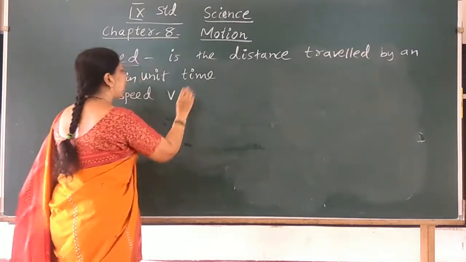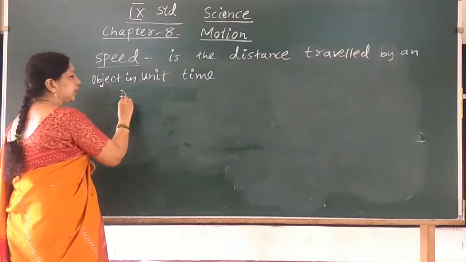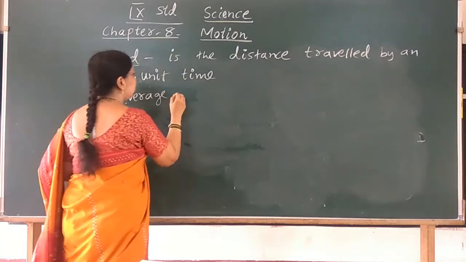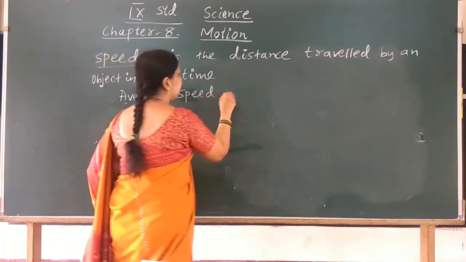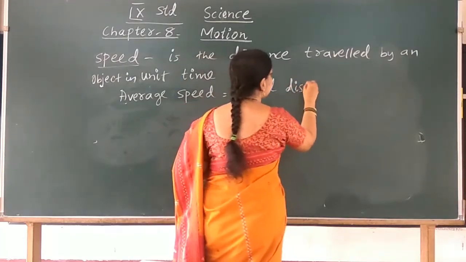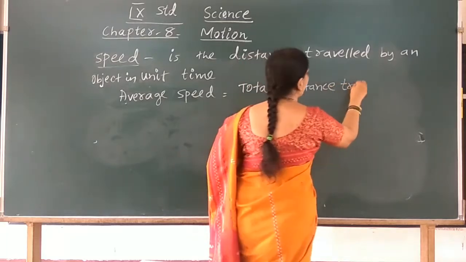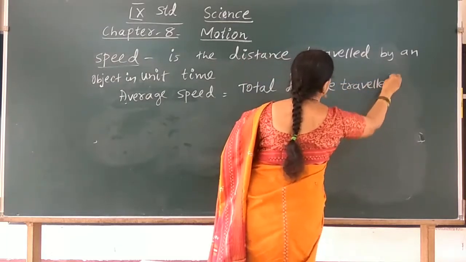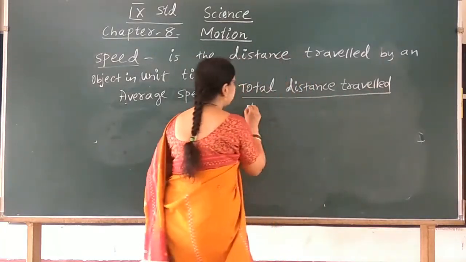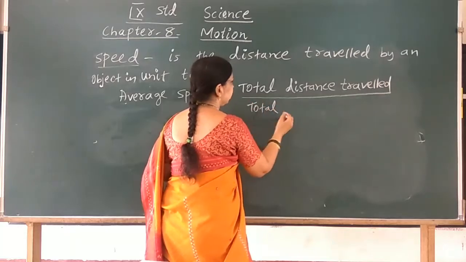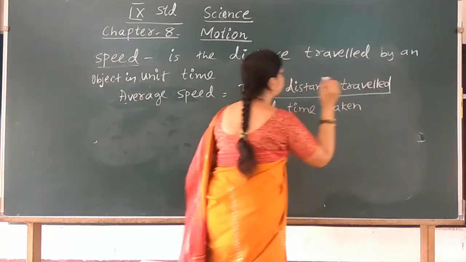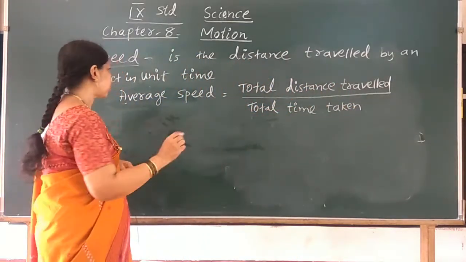Speed V is or average speed. We usually write the average speed of the object. Average speed is equal to total distance travelled divided by total time taken. Total distance travelled divided by total time taken.